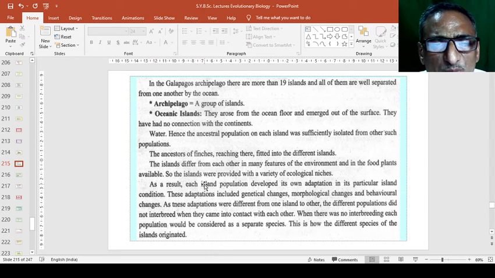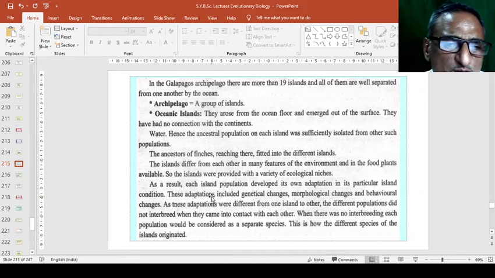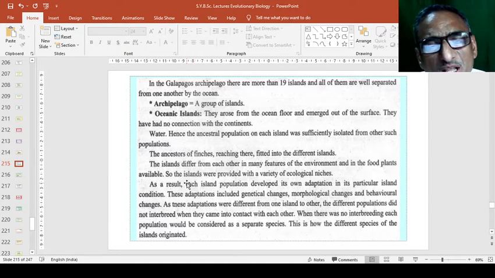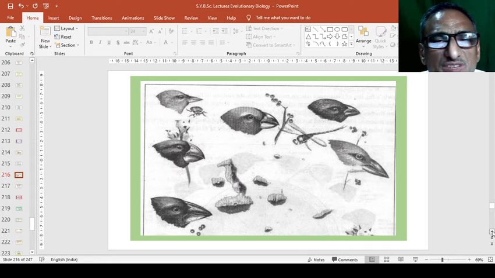The ancestors of the finches reaching there spread into the different islands, and each one shows a different type of beak. In some instances, even though the birds are quite similar, the beaks show great adaptation to their different types of food. So these are the insect eater beaks.